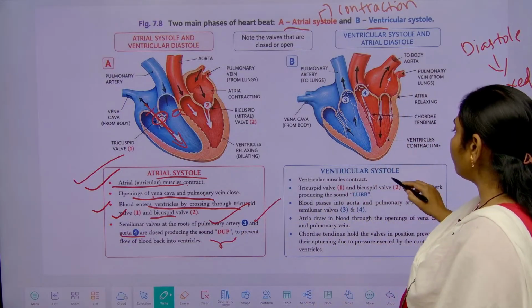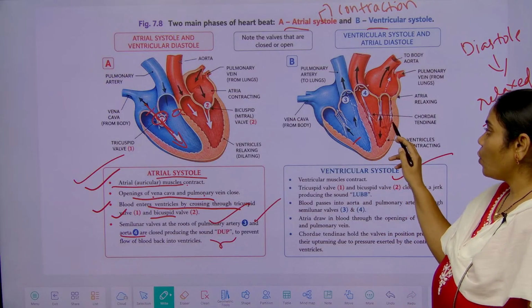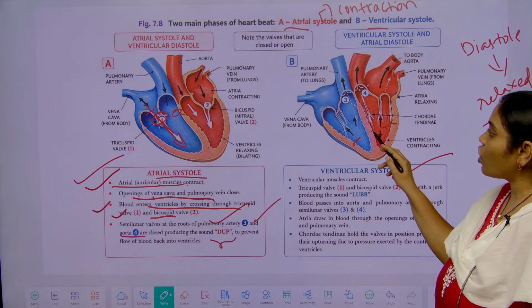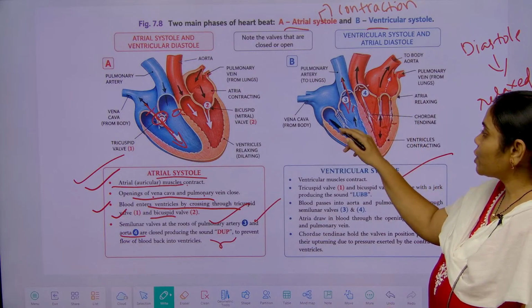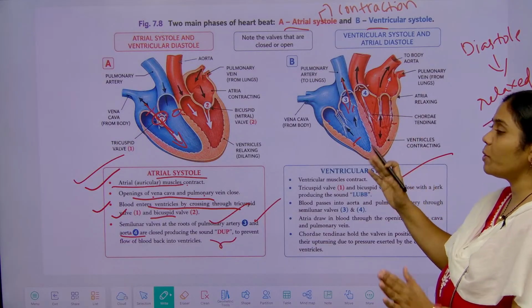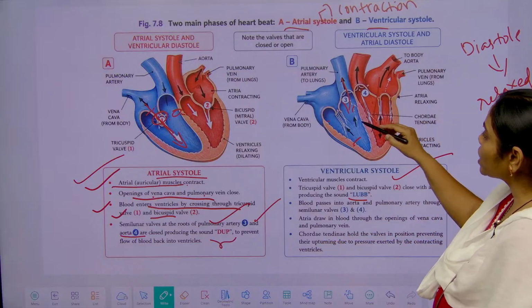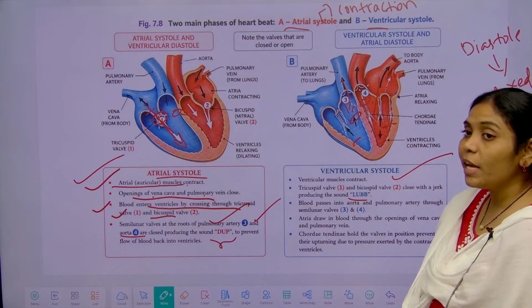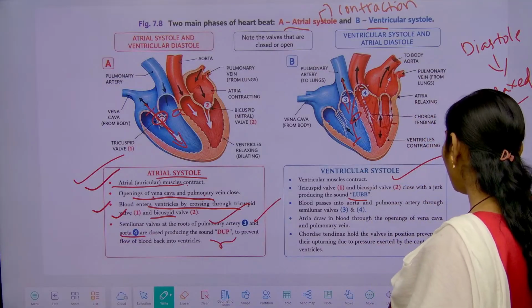And in the ventricular systole, what is happening? The ventricles are contracting. When the ventricles contract, what has to be closed? The tricuspid and bicuspid valves have to be closed. Because of that, the lub sound is produced. And what has to be open? The semilunar valves have to be open for the flow of the blood.